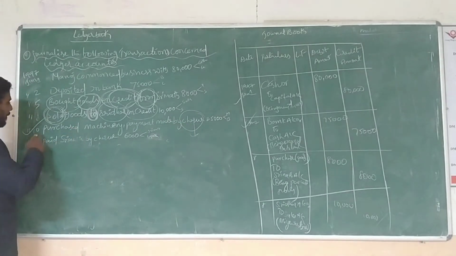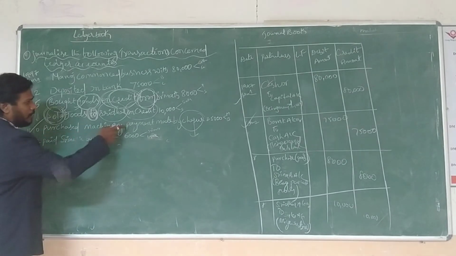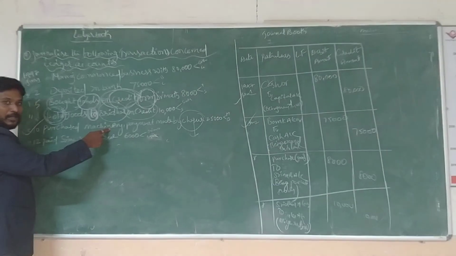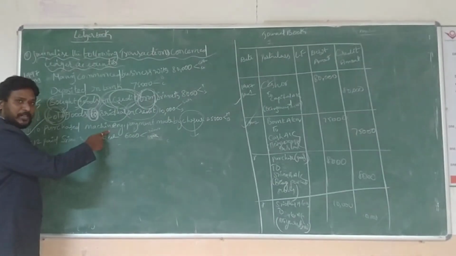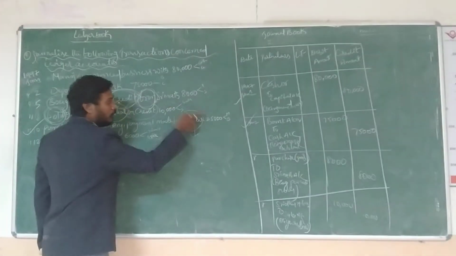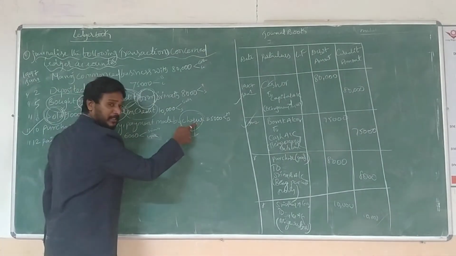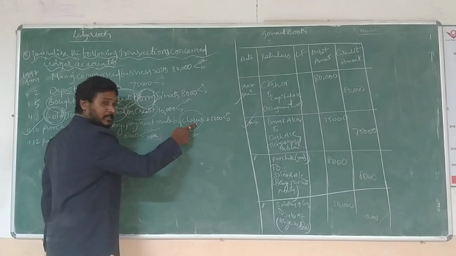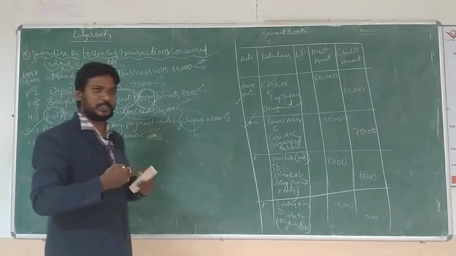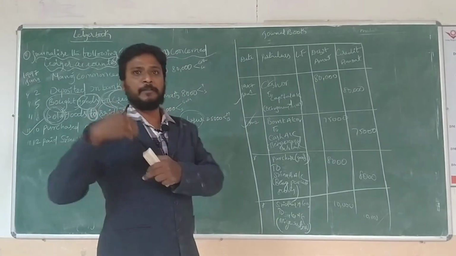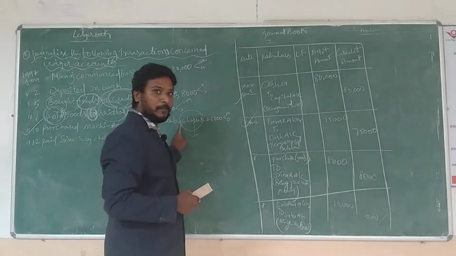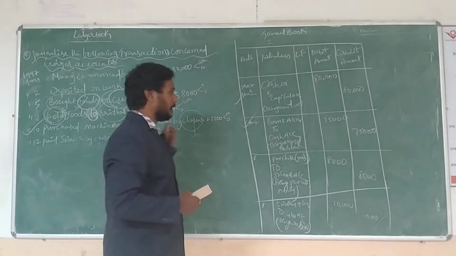Okay, check is equal to bank. Purchase machinery, payment made by check. We are purchasing machinery. At the time of purchase, we received only machinery. Then how do we pay the amount? Through check. Check in the sense, you can feel only bank. Where is the check deposited? You are going to deposit it into the bank. That's why we wrote only bank in the particular place of check.